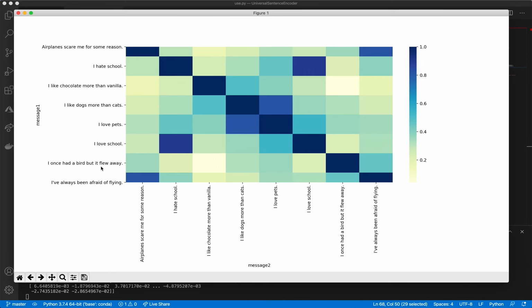And then if we look at maybe I love school and I hate school. So let me look for I hate school, I love school. So these are being scored as pretty similar because they're both about school, although one is saying I hate and one is saying I love. So maybe this is not what you wanted out of your model, and that's why it's good to know how the models were trained.